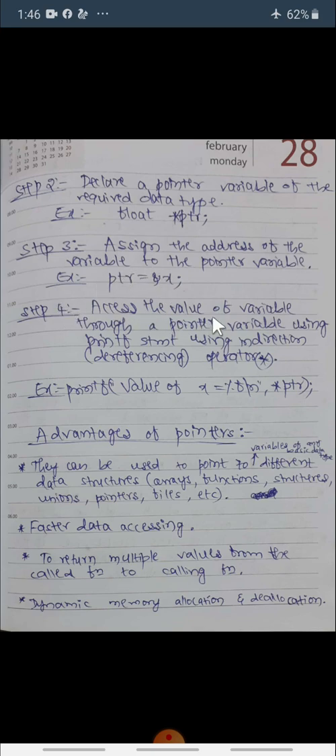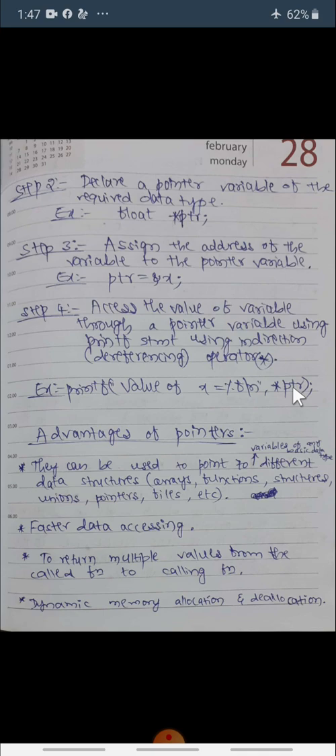Step 4: access the value of the variable through the pointer variable using a printf statement, using the indirection or dereferencing operator, that is the star. In printf, "Value of x is equal to %f", this %f is nothing but *ptr.